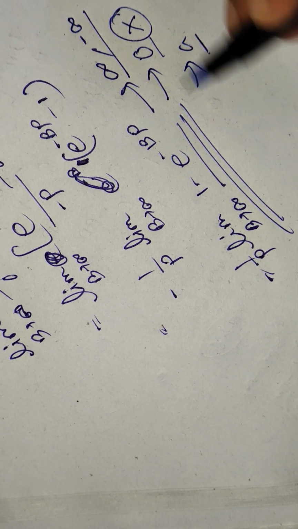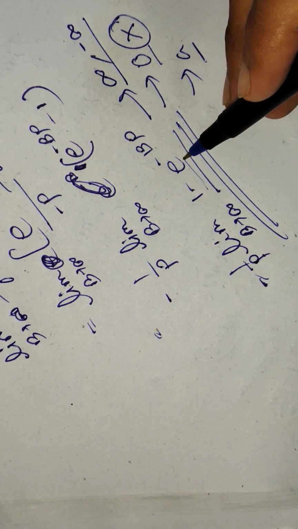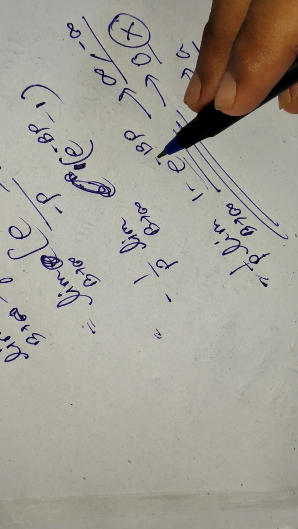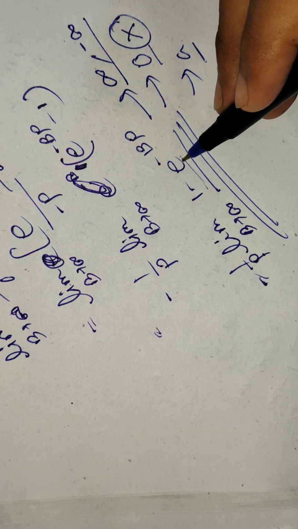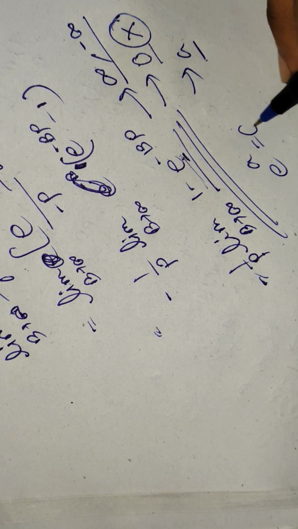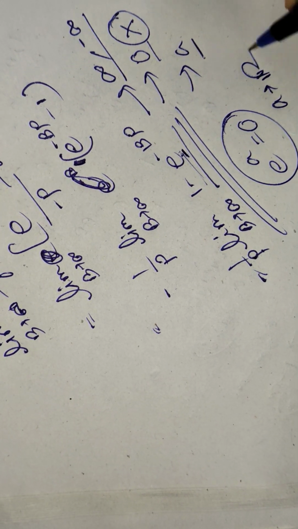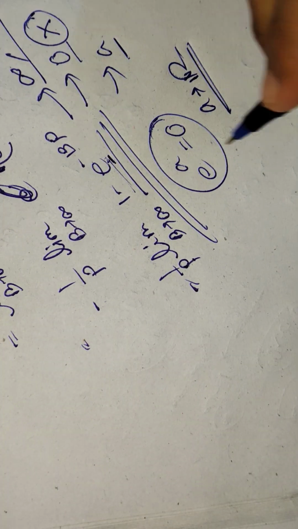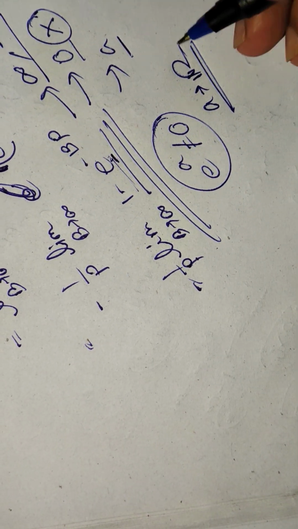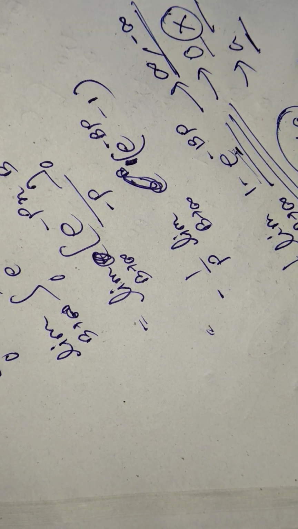Now we are not talking about 0. Why? Because if we are talking about 0, then basically p is nothing. We have to make this term 0, and for that we would have to make this portion e to the power something, let's say e to the power a, equal to 0. But a is a real number, so this is not possible. So we can't deal with that. We have to deal with a constant, or minus infinity, or plus infinity.